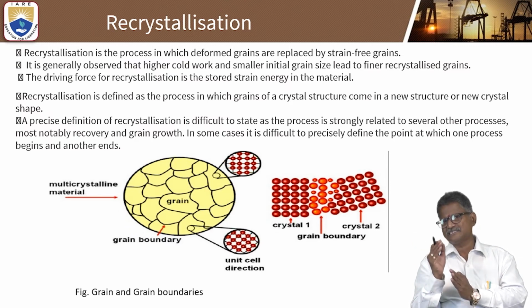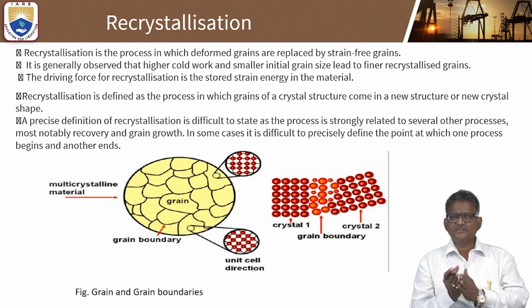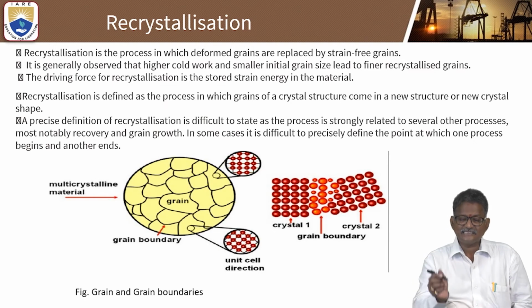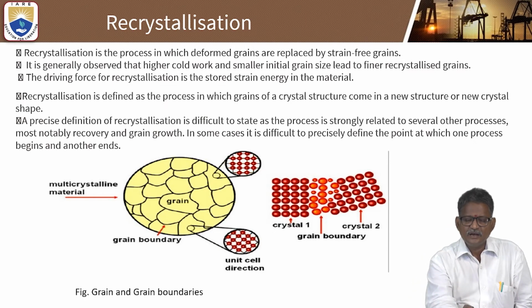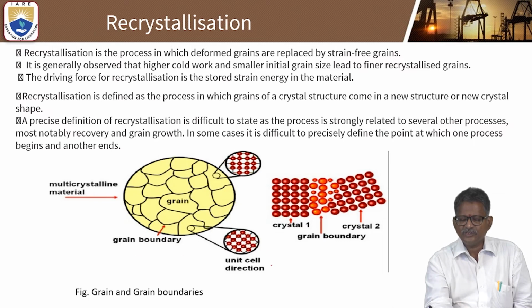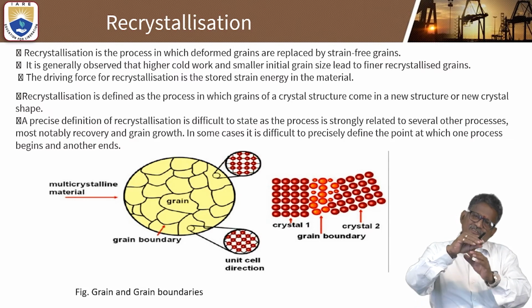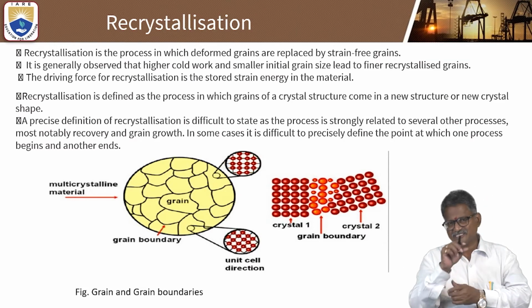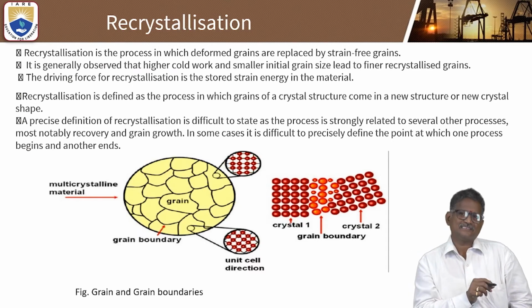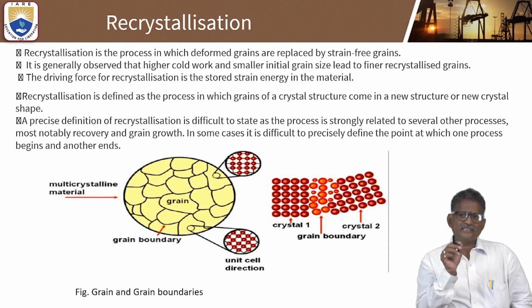The third stage is grain and grain boundaries. From this diagram you can clearly understand the grains, the multi-crystalline material, the grain boundary and unit cell direction. The small cells will become enlarged, and how that enlargement changes its structure at the recrystallization temperature. Only in the recrystallization process will it enlarge.